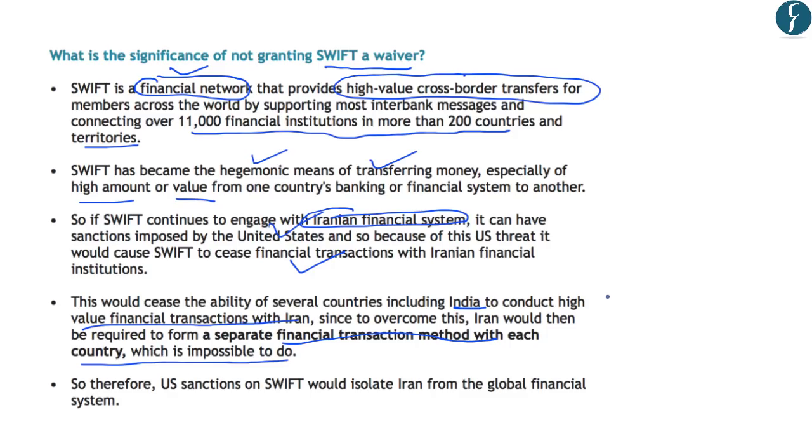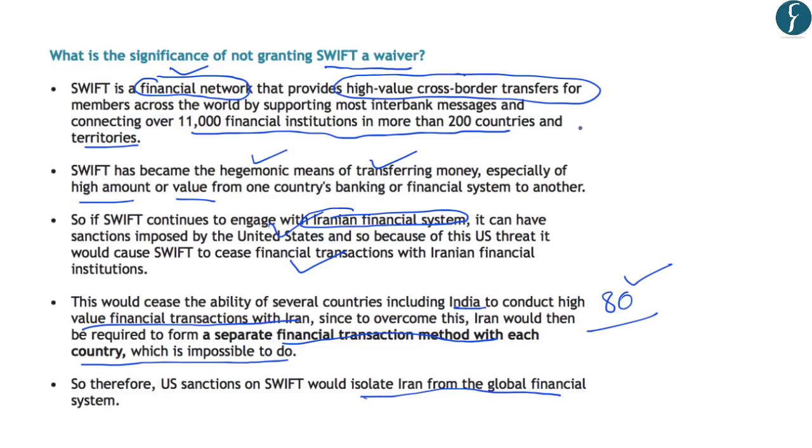For example, Iran is transacting with 80 countries. It will have to devise a separate financial transaction method for all these 80 countries. And this will make it impossible for Iran to create such a huge financial transaction method. And by imposing sanctions on the SWIFT financial network, the US is trying to isolate Iran from the global financial system.